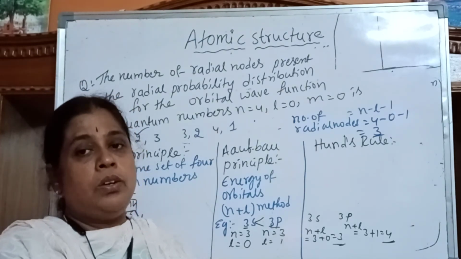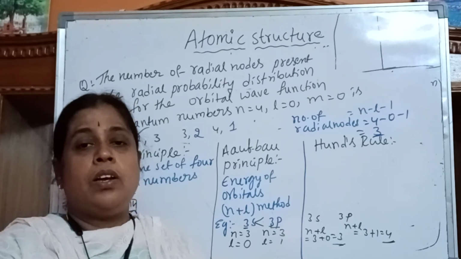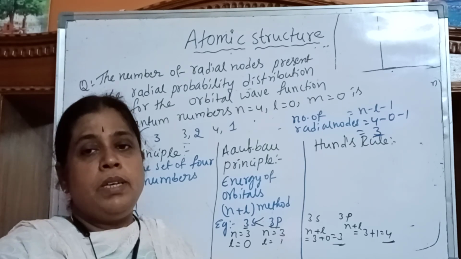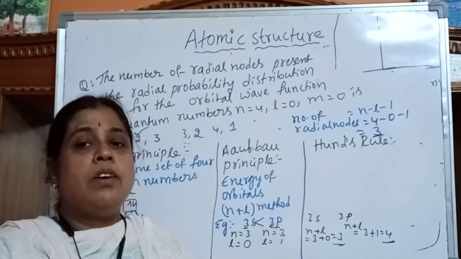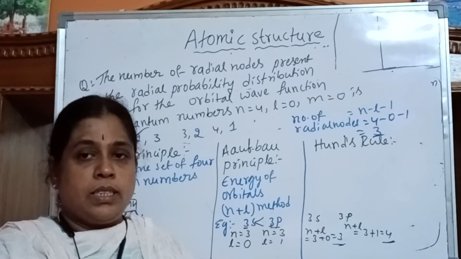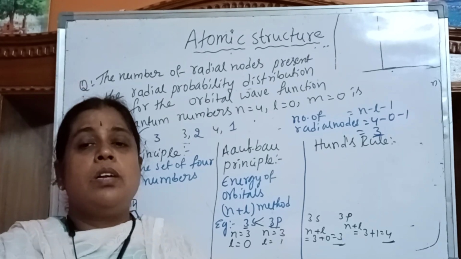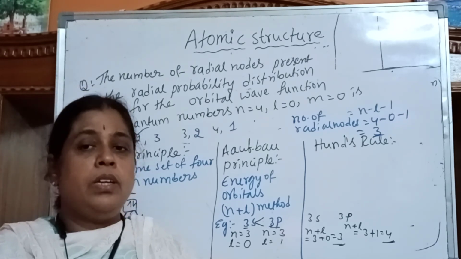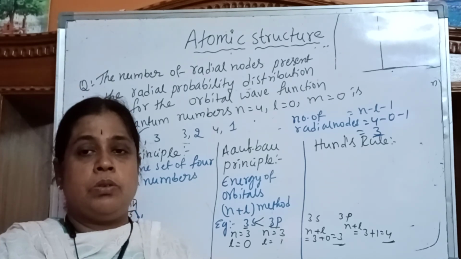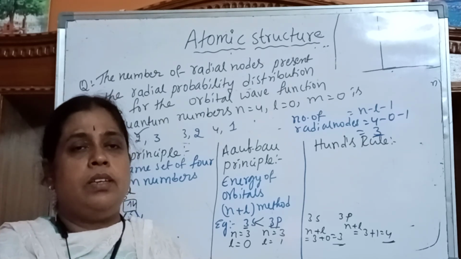Next, Hund's rule. Hund's rule means that if degenerate orbitals are available, first of all, what are degenerate orbitals? The orbitals which have the same energy are called degenerate orbitals. If degenerate orbitals are available, each orbital is first filled with one electron, and only then does pairing take place. That is called Hund's rule. So this is about atomic structure. That's enough, I think, for MSET.